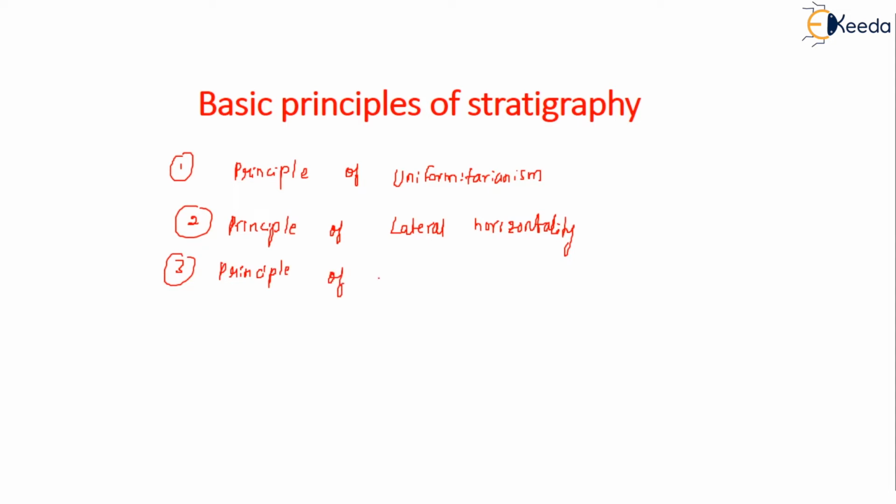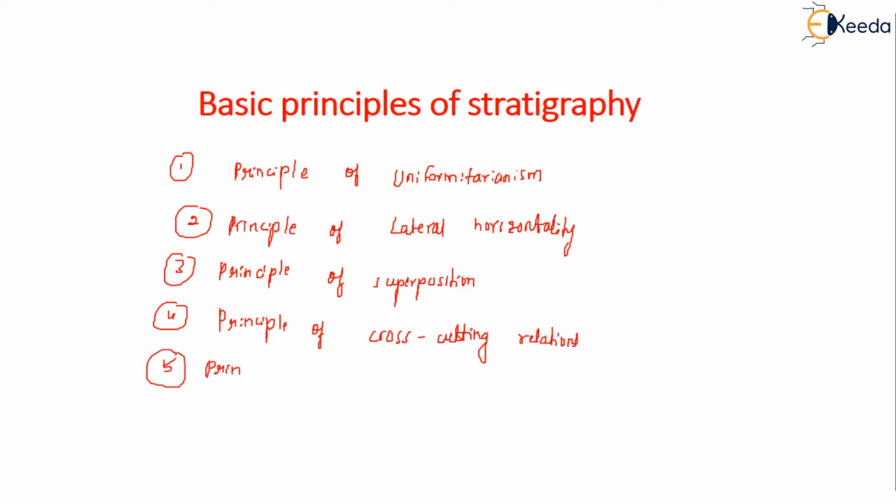Principle of superposition. What is the fourth one? Principle of cross-cutting relation. What is the fifth one? Principle of inclusions. Let us see what each one means.